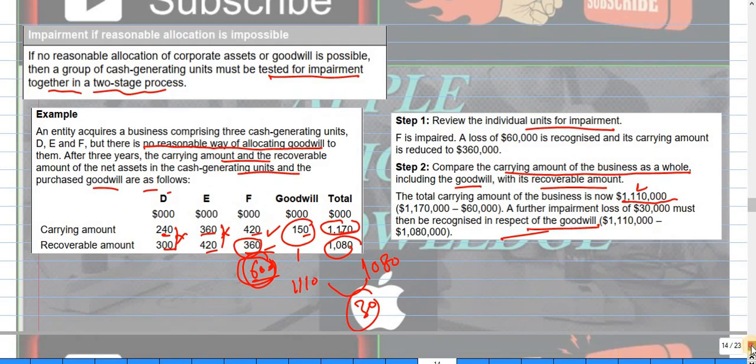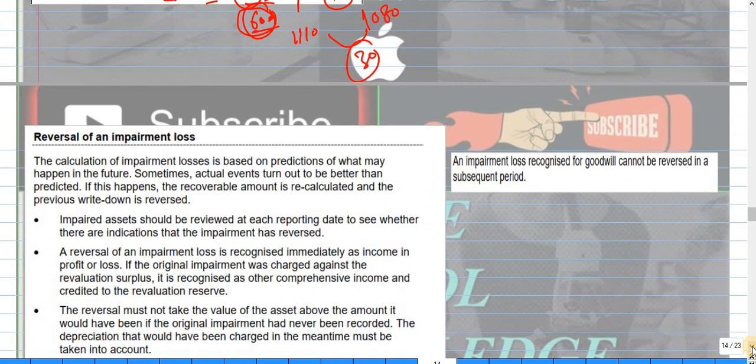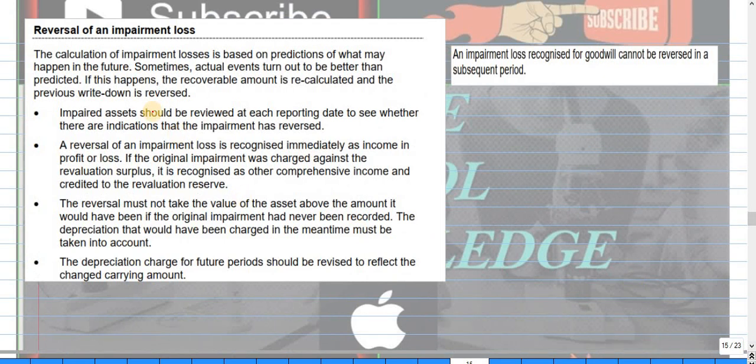Now let's move on, and we have some other question. Reversal.